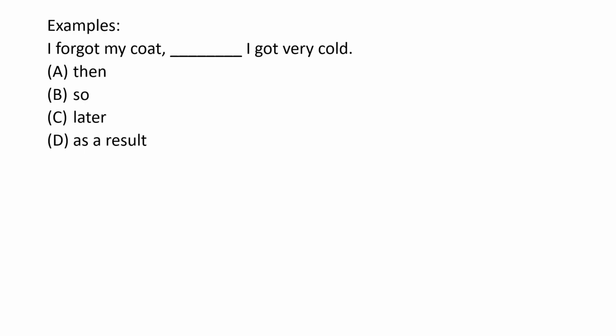Okay, if you can get the answer. Now let's have a look at the options: then, so, later, and as a result. Immediately we can take out A and C, then and later. Although later can mean too, like "I forgot my coat, later I got very cold." It has a correct meaning as well, and you can understand what it means, but we're talking about connectors, especially coordinate connectors. So those two are not coordinate connectors. That leaves us with so and as a result.